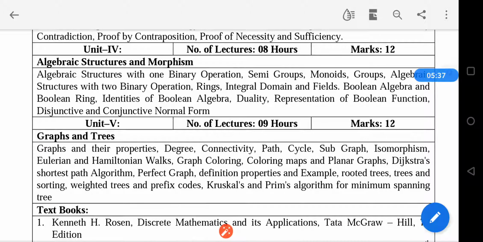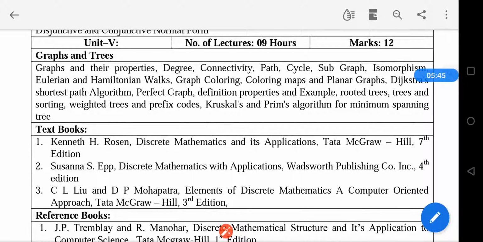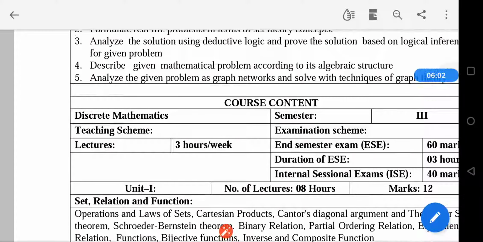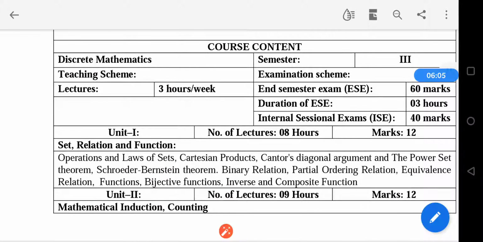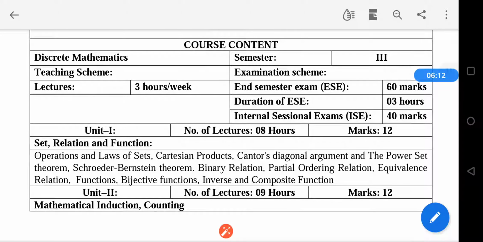The fourth unit is algebraic structure and morphism, where we will study all types of algebraic structures. Then the fifth unit is basically graphs and trees, where we will see graphs, the terms used in graphs, the various types of graphs, how algorithms are used in graphs and the various minimum spanning trees. So this is about discrete mathematics. In this section we have seen what discrete mathematics is, the course objective, course outcome and the syllabus of discrete mathematics. In our next lecture we will start with our unit 1.